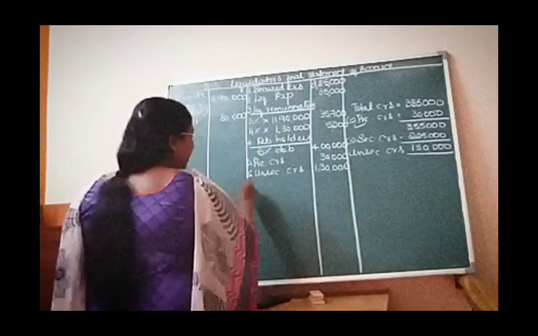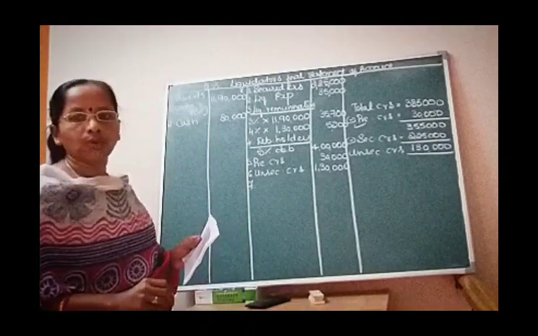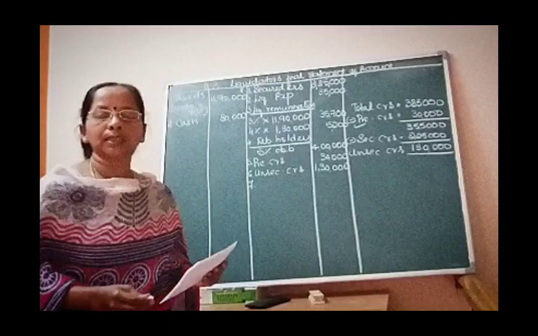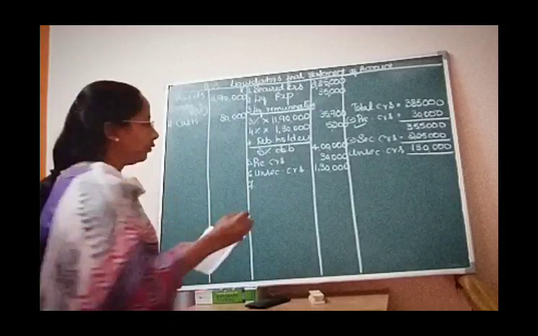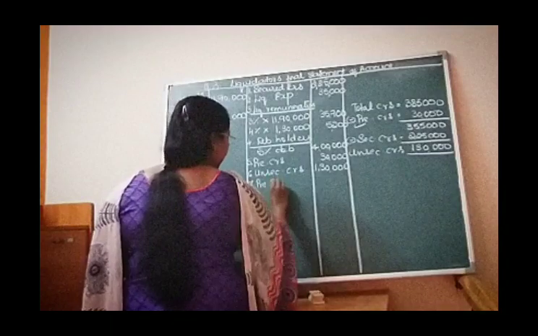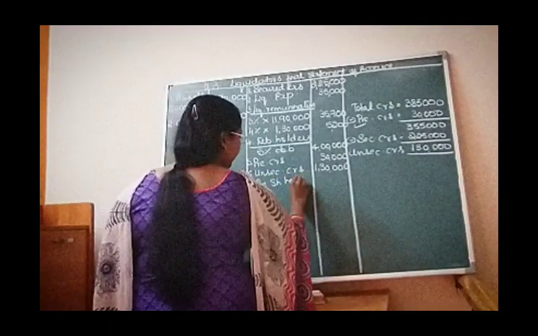1,30,000, and the seventh payment should go for calls in advance. But in the question, calls in advance is not available. So we move on to the next payment for preference shareholders.